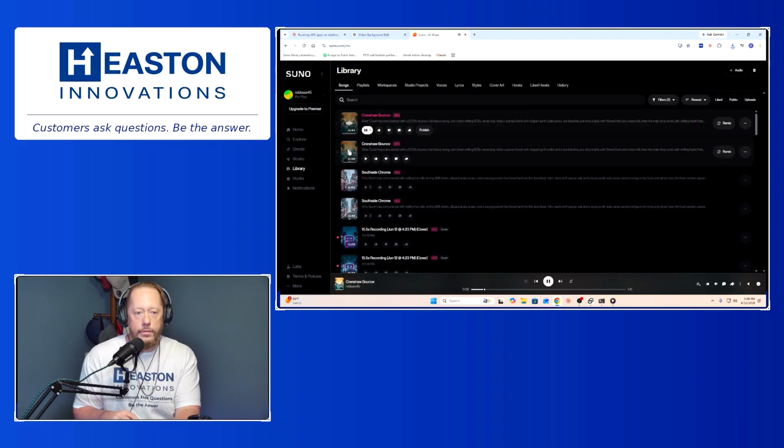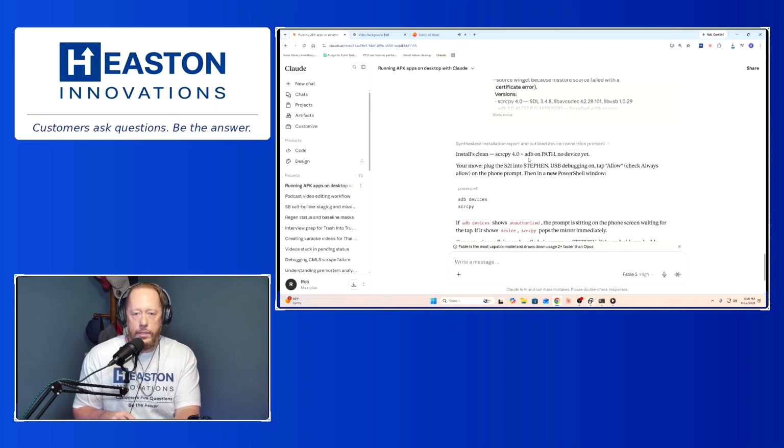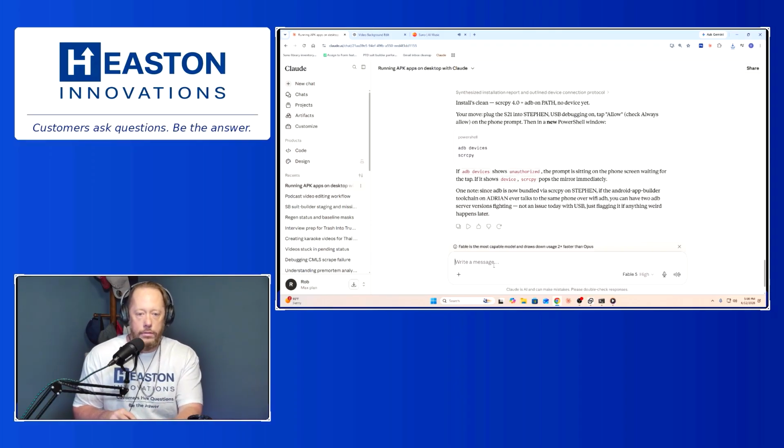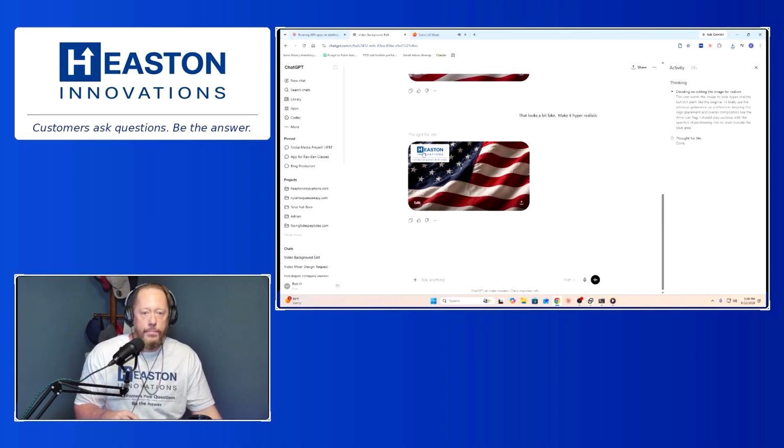But anyhow, what's the next piece sound like? Installs clean. It's on path, no device yet. Plug the S21 to Steven USB debugging allow. The goal is to run the app locally on this PC. I have the APK already. It didn't understand the assignment.